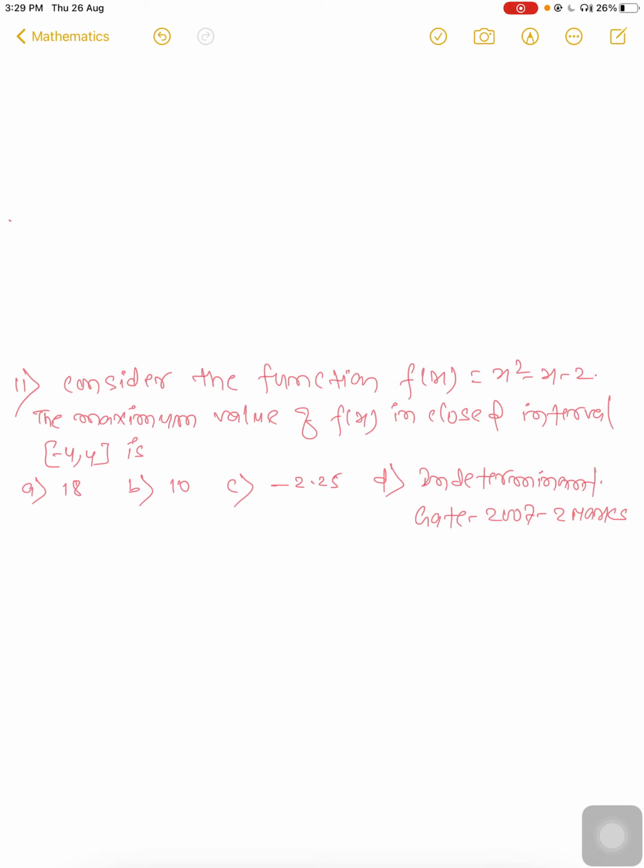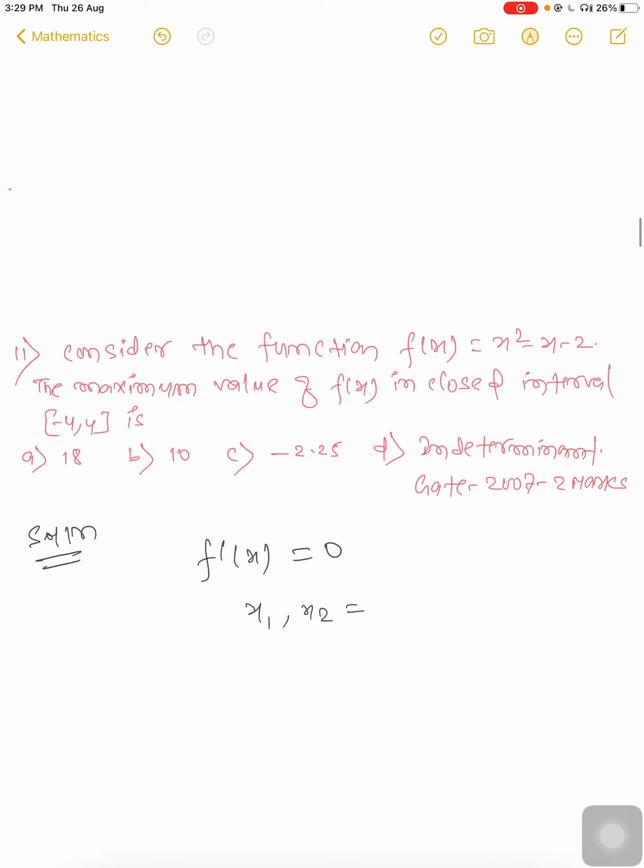Now consider the function f(x) equal to x square minus x minus 2. What is the maximum value of f(x) in the closed interval minus 4 to 4? In this type of question, we first differentiate f(x) and put it equal to 0, and find the roots x1, x2.